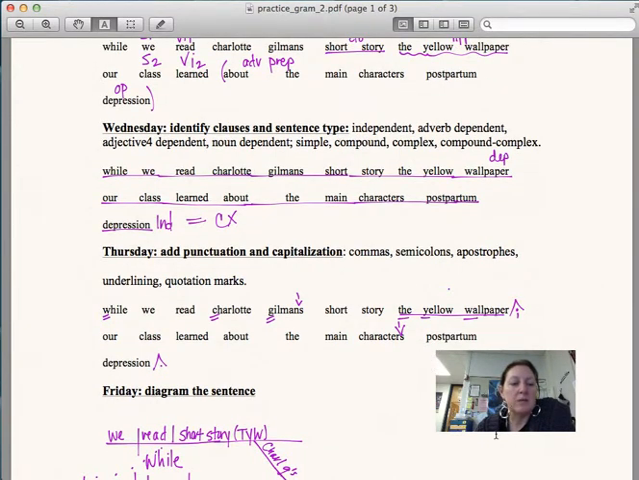All right, we got a lot going on Thursday. You need to capitalize while, capitalize the C in Charlotte, the G in Gilman's, and then an apostrophe in Gilman's too. Underline the yellow wallpaper, capitalize the Y in yellow, and the W in wallpaper. After that, you need to include a semicolon. Next, you need an apostrophe in characters and a period at the end.